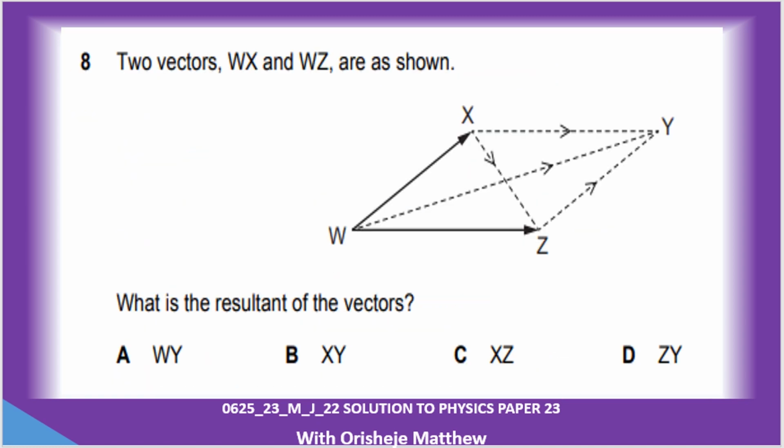Two vectors. So let's show the vector diagram. From W to S will give you SY. Then add it to WS, add it to SY. So the arrow that connects the beginning to the end is the resultant. That will give me WY. So WY, A is the answer.